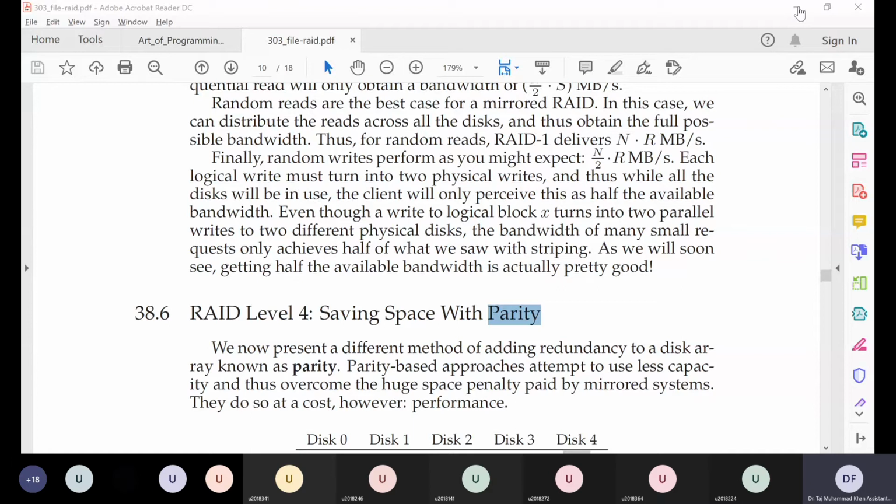In both cases, it will change the number of ones in that bit stream, increasing or decreasing it by 1. So if it was odd previously, it will become even, and if it was even previously, it will become odd. So we can always check the integrity of our stream of bits by comparing the number of ones to the parity bit.